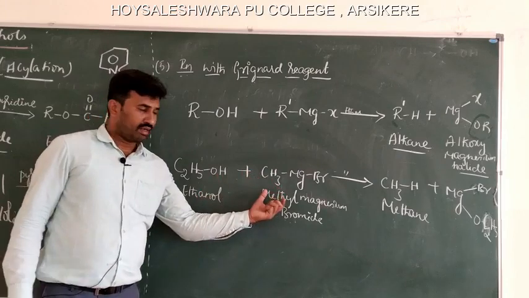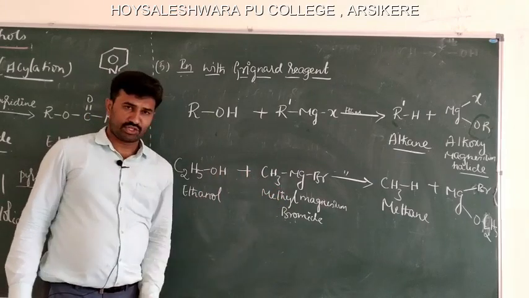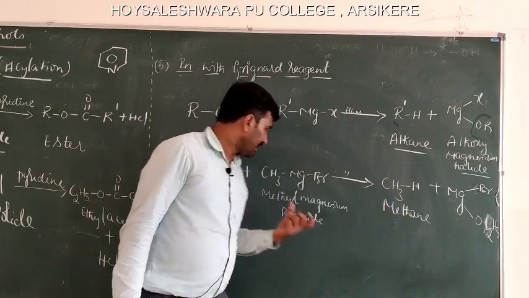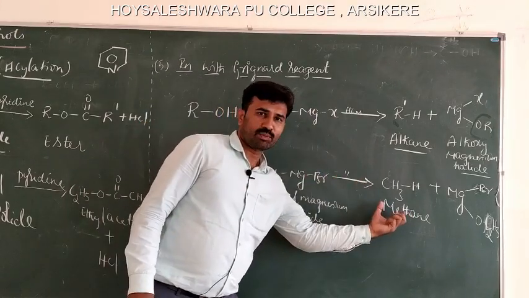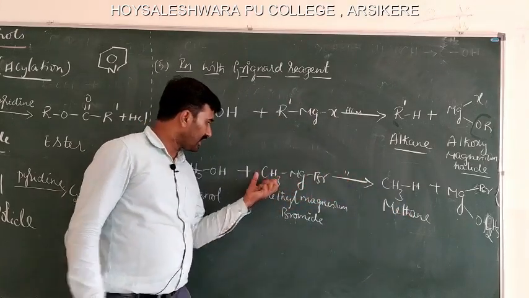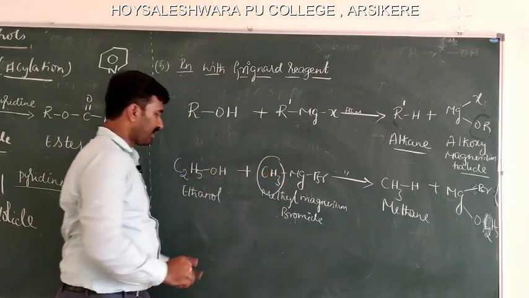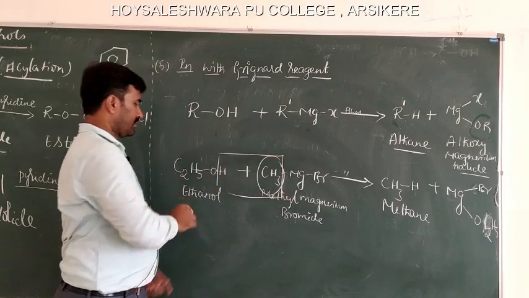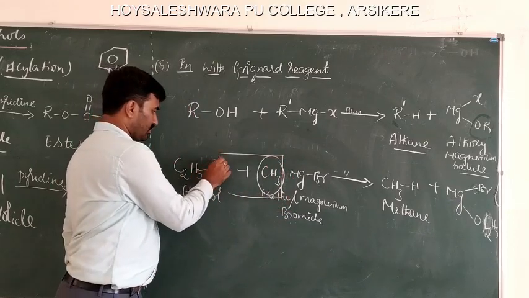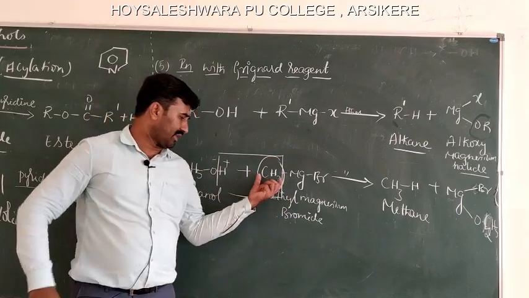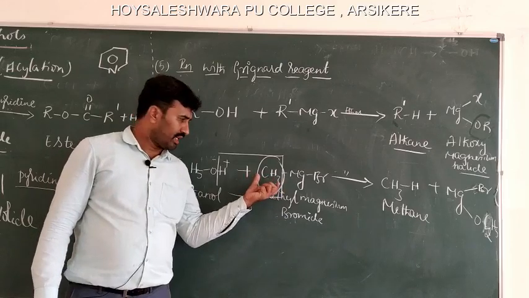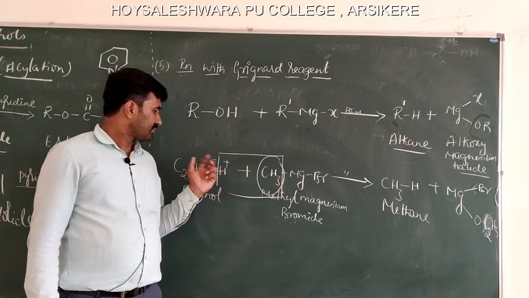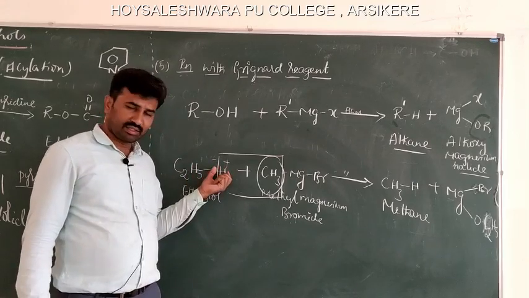Ethanol, upon reacting with methyl magnesium bromide in ether, forms methane. See, the alkane which is obtained is from the alkyl group, that is CH3, and this H. You know that this is O minus and H plus. This carries what? The negative charge. The nucleophile, that is CH3 minus, attacks this H to form what?